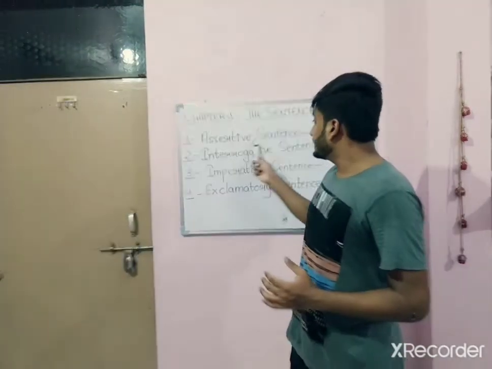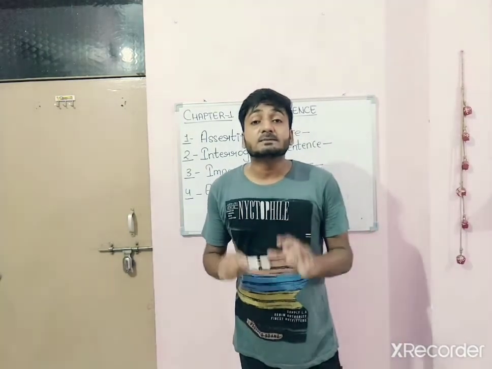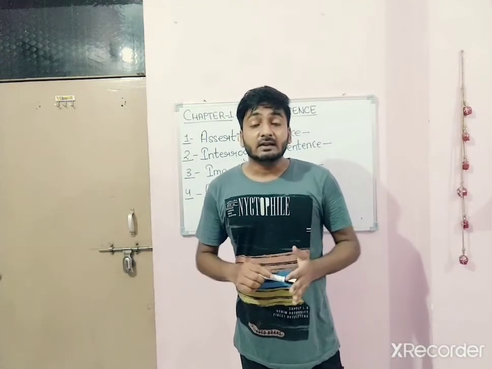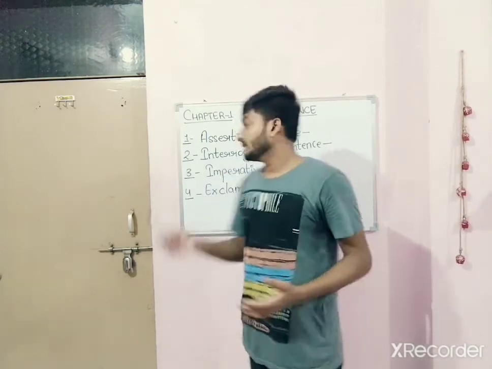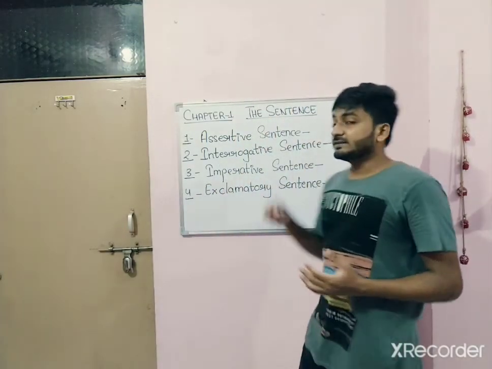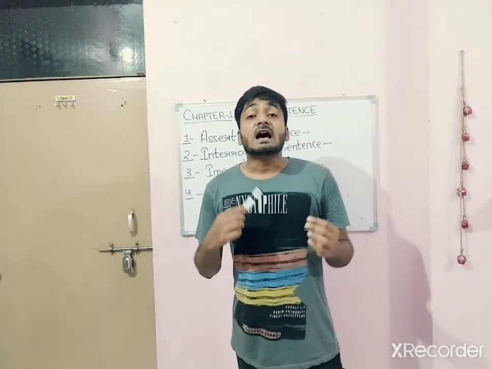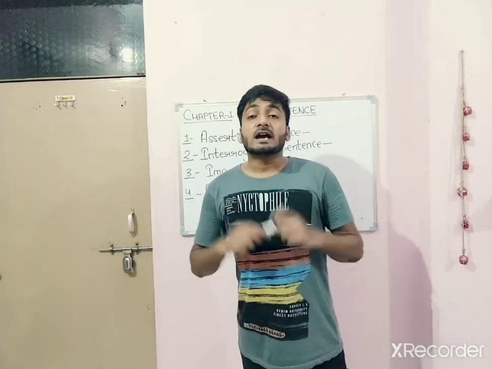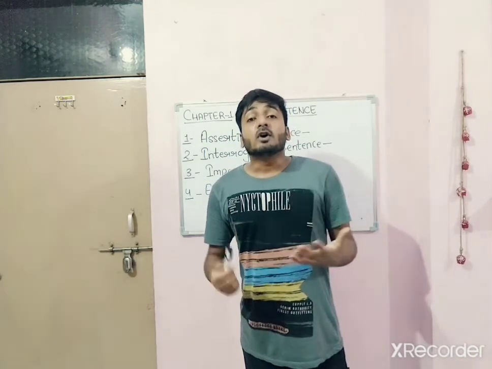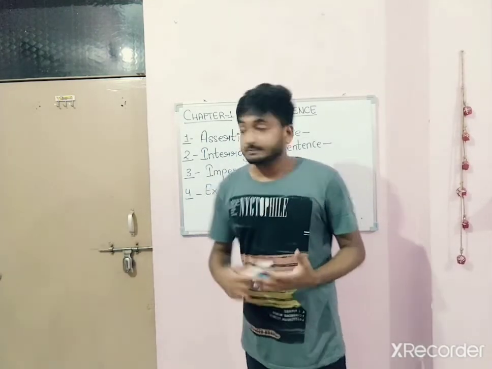Number 1, assertive sentence. That means simple statements like, my name is Abhishek Sharma, I am a teacher and I am teaching you all. Number 2, interrogative sentences. When someone asks a question like, what do you do? What are you doing right now? What do you want from me?